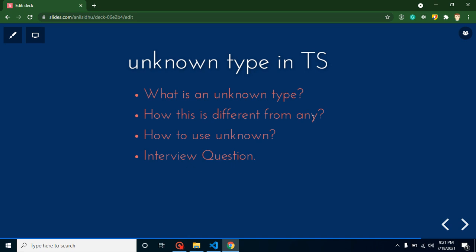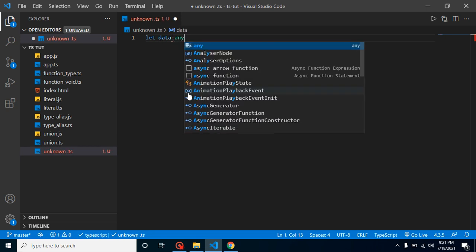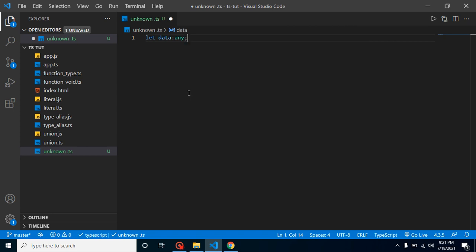Here I have a file with the name of unknown.ts, and let me take a let with the name of data, and I am not sure what kind of value can be assigned to it. So I am just putting any first so that I can show you the difference. Now to data, let's assign some number.